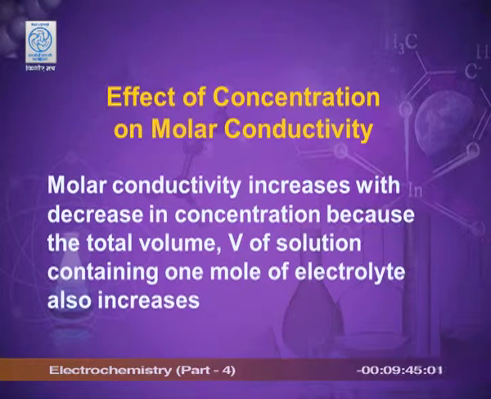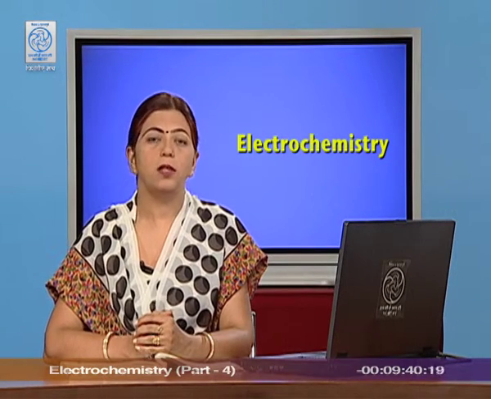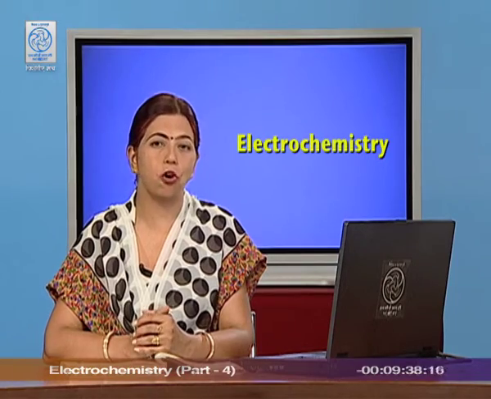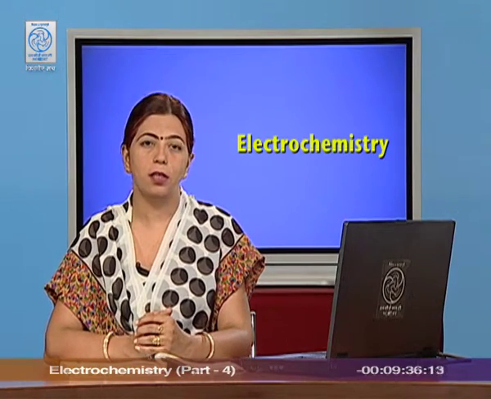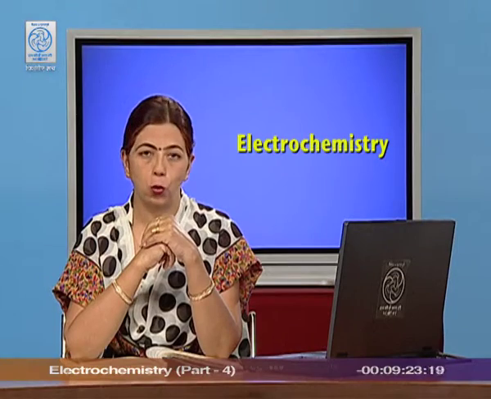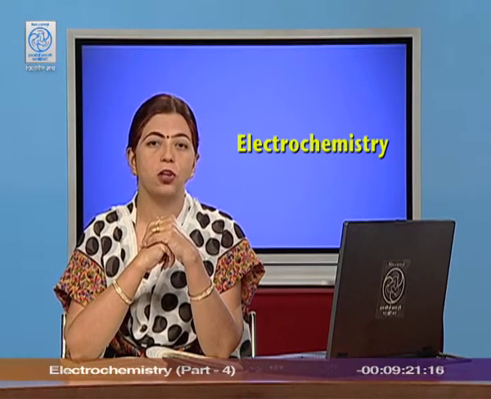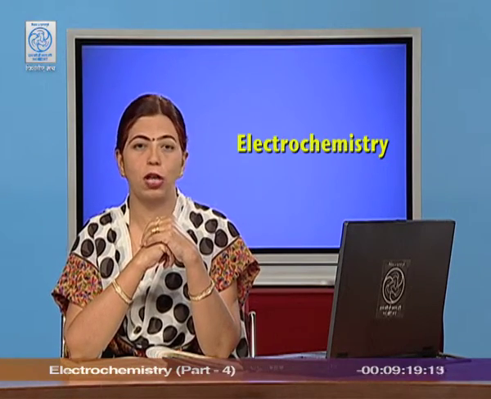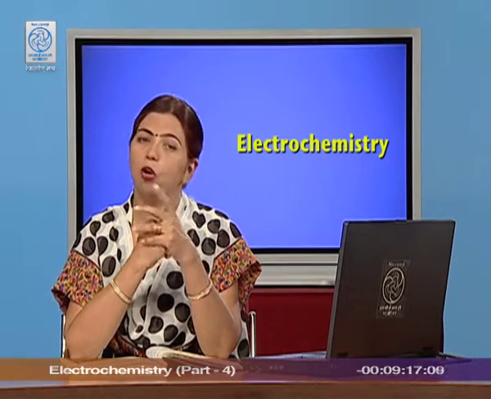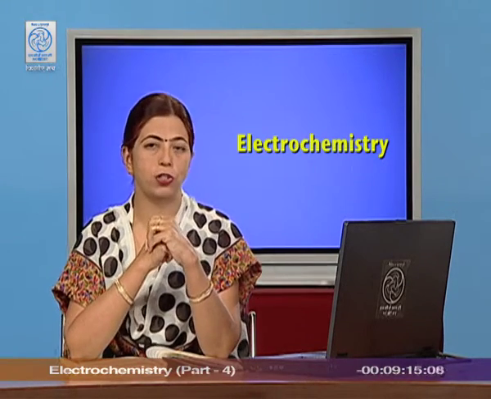Effect of concentration on molar conductivity. In this case, the behavior will be different for the strong and the weak electrolyte. I have explained, strong electrolyte is the electrolyte which dissociates almost completely, and the weak electrolytes never dissociate completely. So, the behavior is different for strong and weak electrolyte with dilution, or you can say concentration.